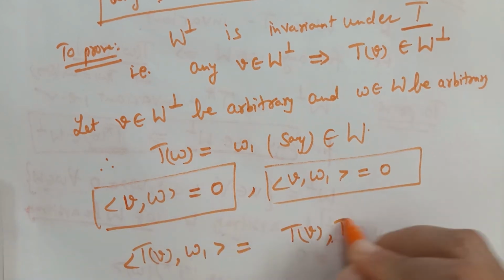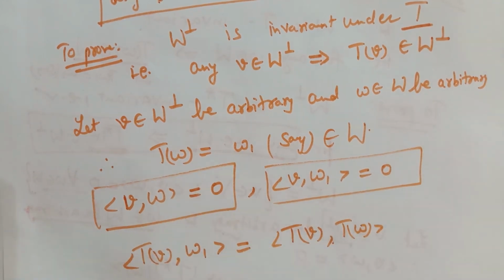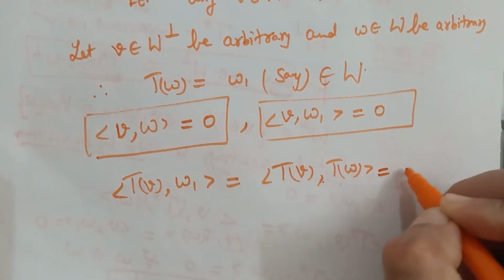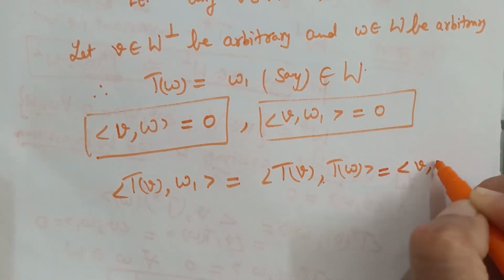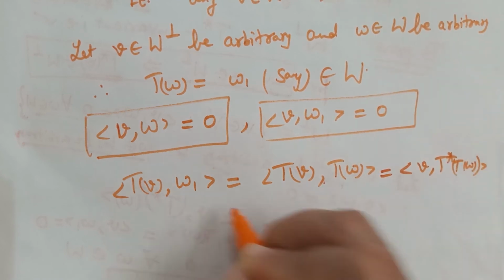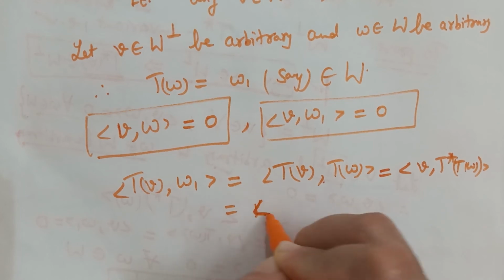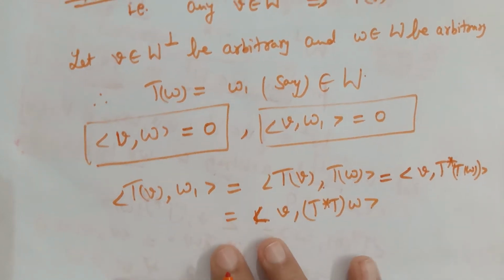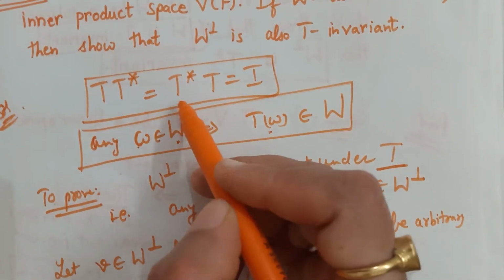The image of w under T. By definition of adjoint, this will be equal to the inner product of v with T star T of w, but T is unitary, therefore T star T is equal to identity.